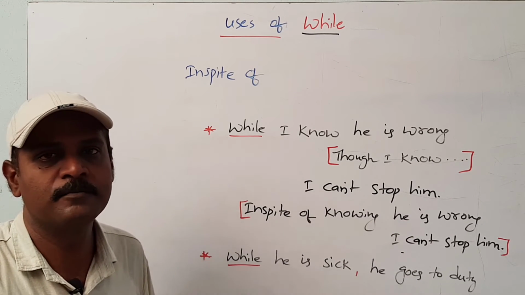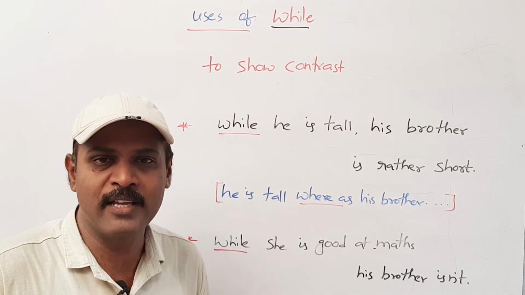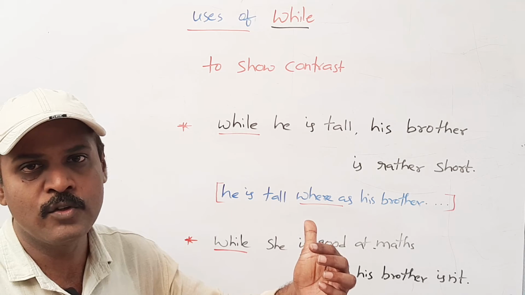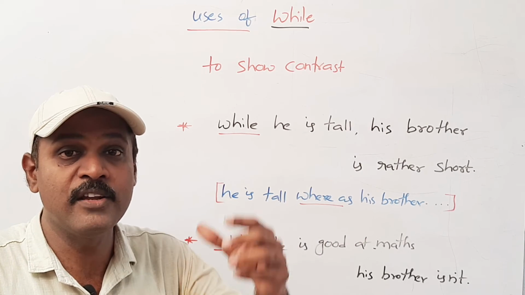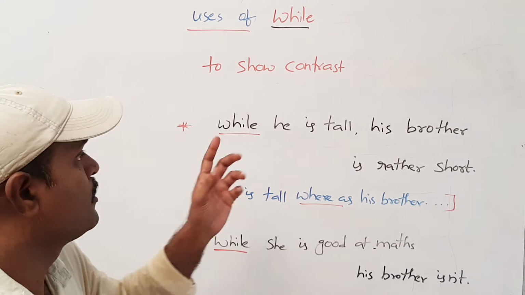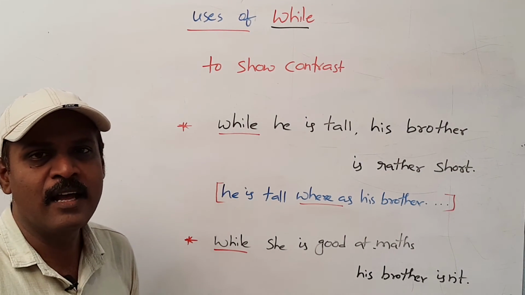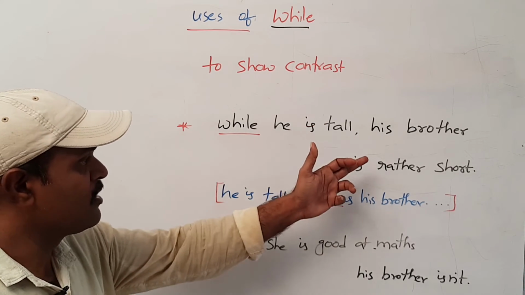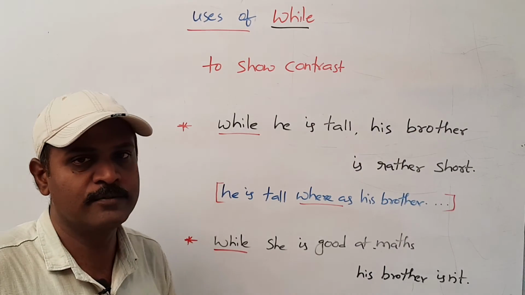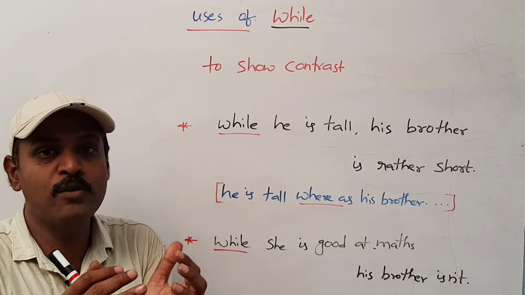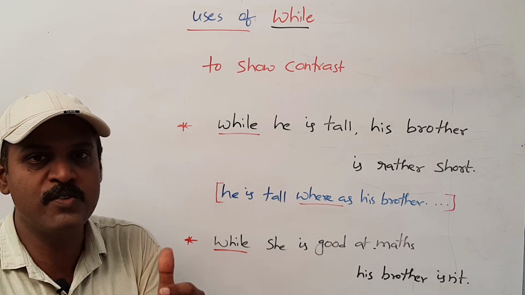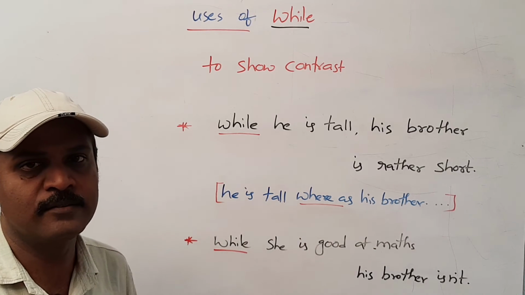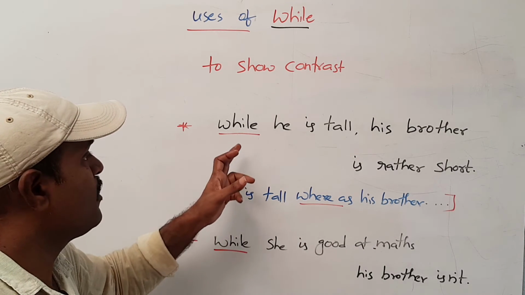Okay, friends, now I am going to look at another use of while. In this case, we use while to show contrast, difference. If you see the sentence, I think you can understand very well. The first sentence is, while he is tall, his brother is rather short. Here, we are showing contrast, difference between two brothers' heights. For example, he is tall.